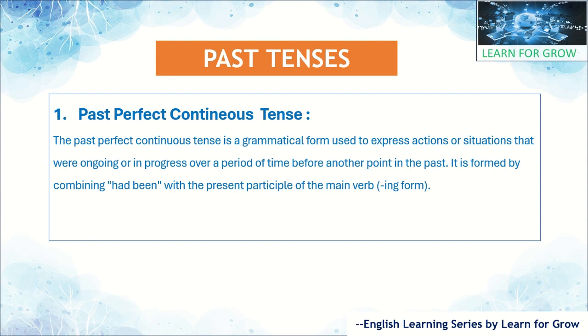From the example we can understand the definition also. Here we are using the combination where the helping verb is had been, and with the main verb we are using ing. It is formed by combining had been with the present participle of the main verb, the ing form. This is the simple definition of past perfect continuous tense.